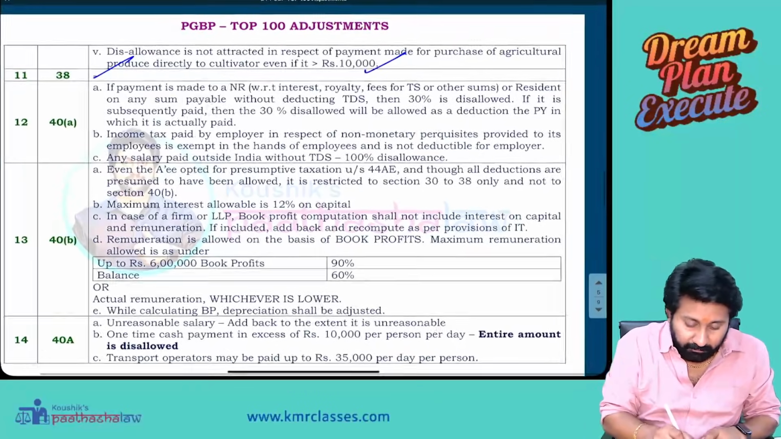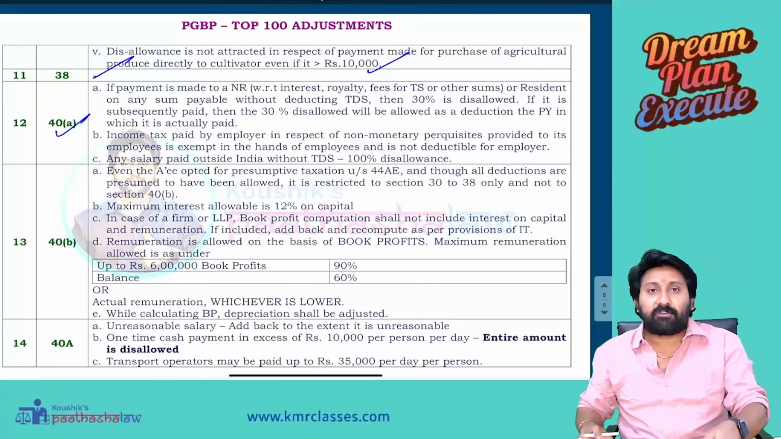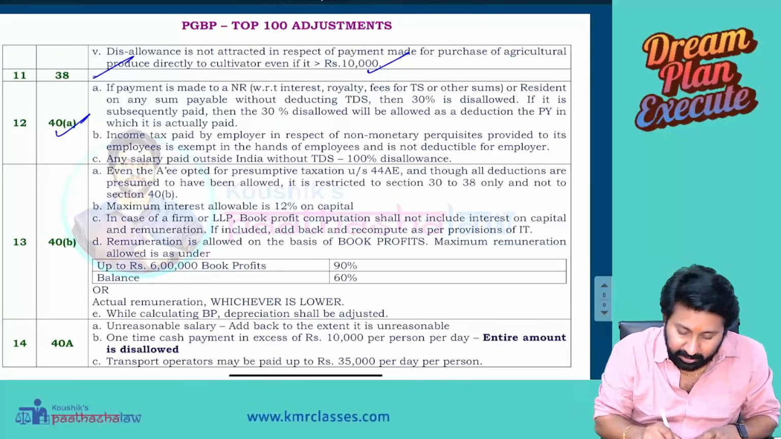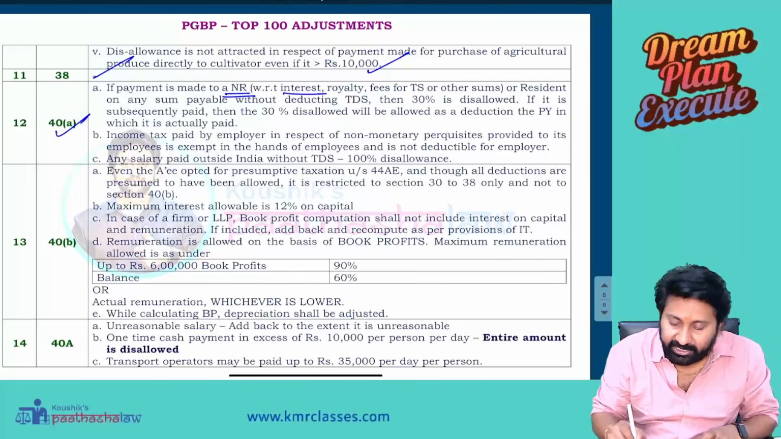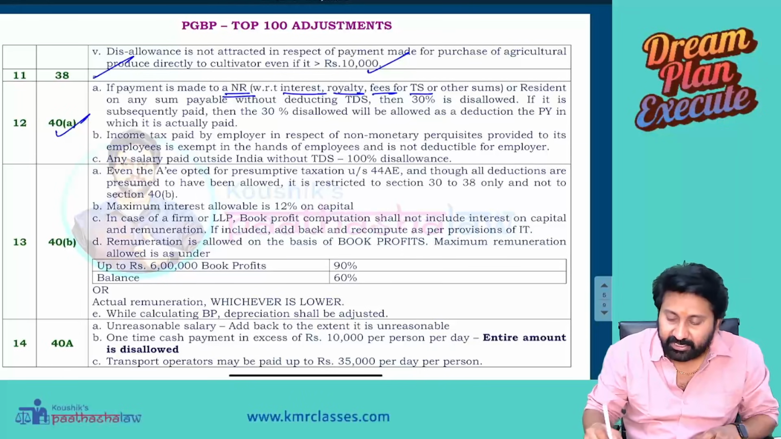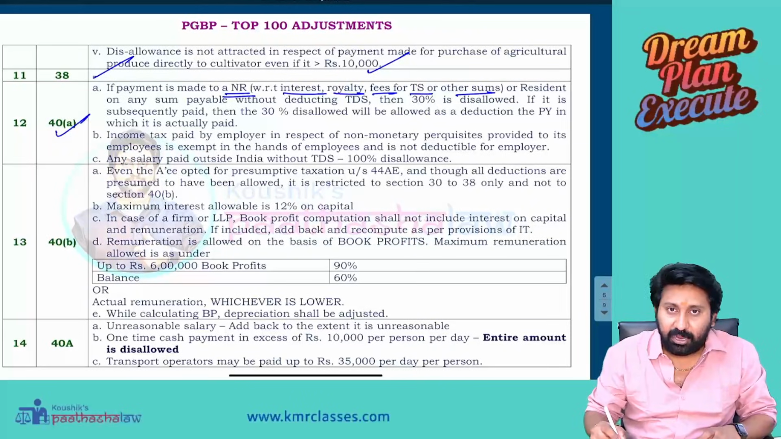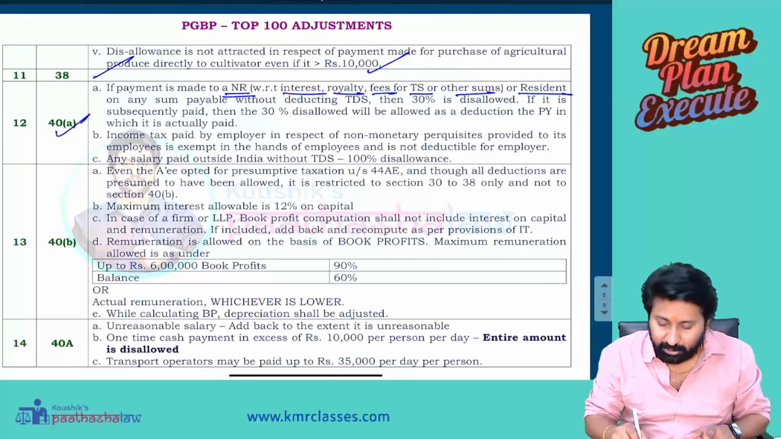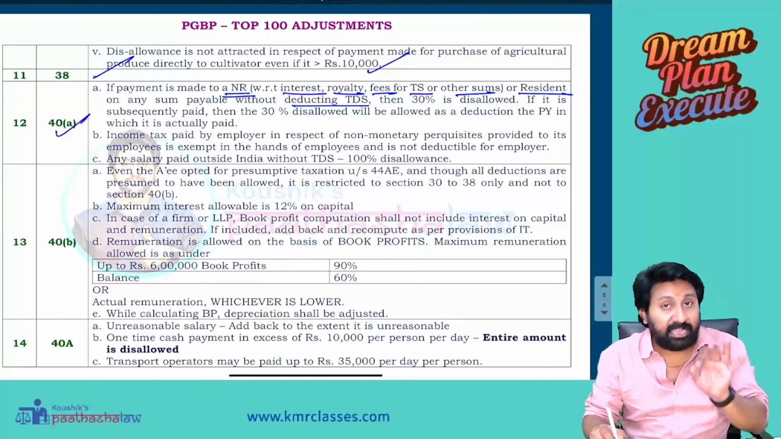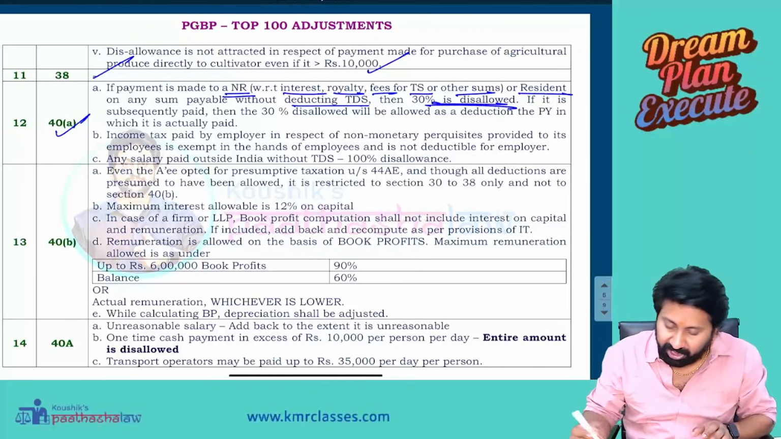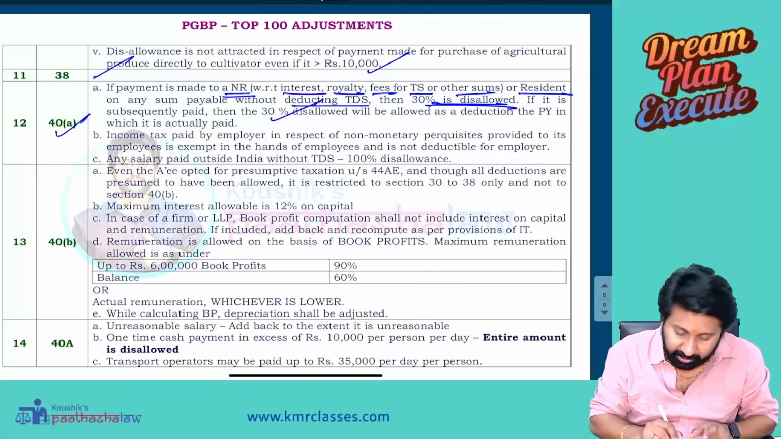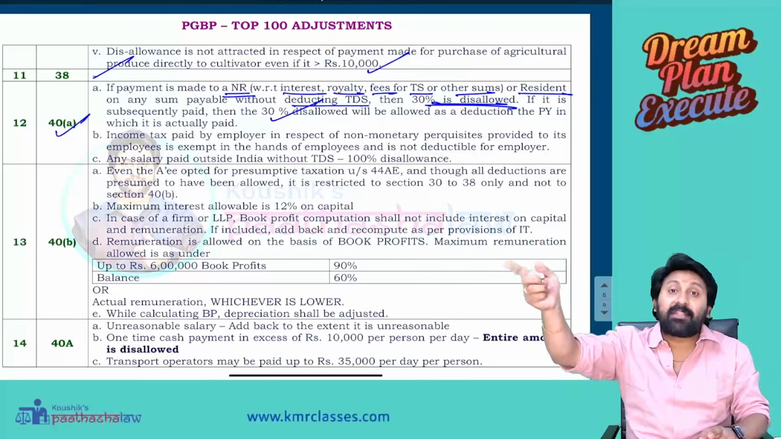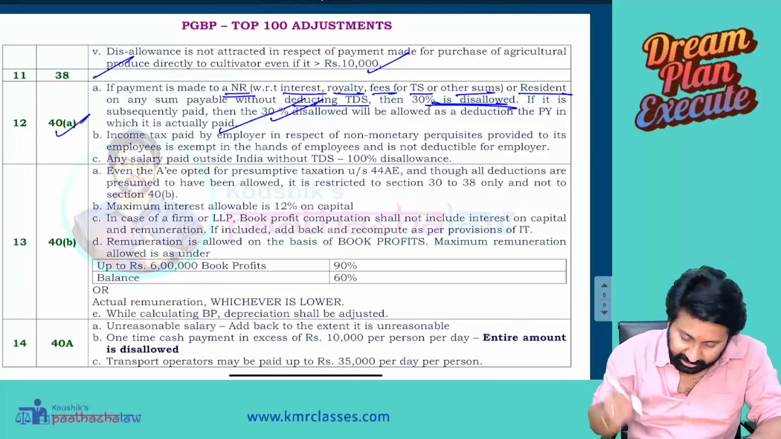Next one, 40A. In section 40A, what are all the core adjustments that you need to remember? It is the TDS default. If payment is made to a non-resident for interest, royalty, fees for technical services or other sums on which TDS is not deducted, or you are paying to a resident any sum on which TDS is not deducted, then 30% will be disallowed. Very, very important adjustment. So 30% is disallowed this year. Next year I deposited TDS, then that year I will allow that 30% as a deduction.